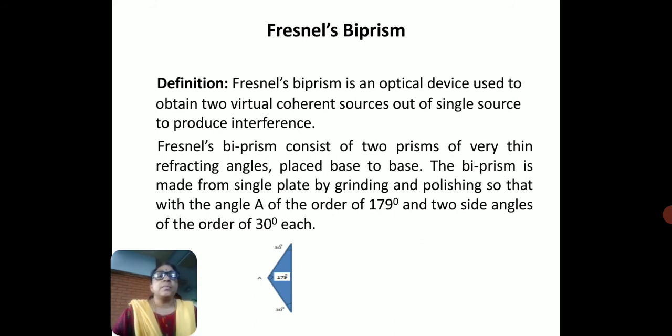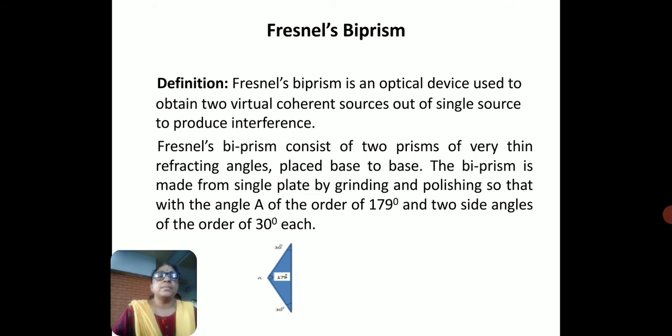Fresnel's biprism consists of two prisms of very thin refracting angles placed base to base. As in the figure, a Fresnel biprism is shown, with the angle of the prism A, where the two prisms are joined base to base.